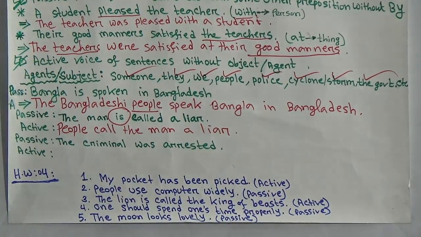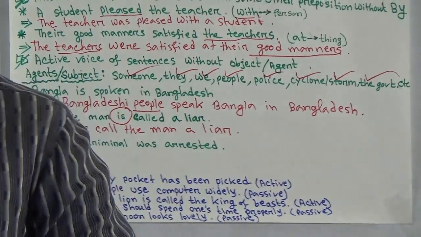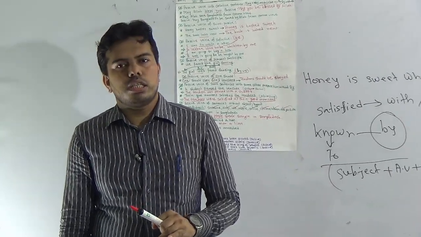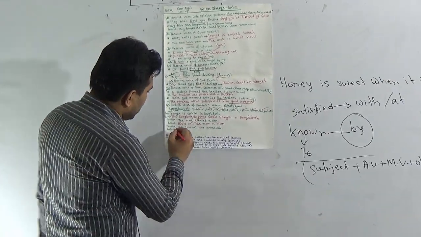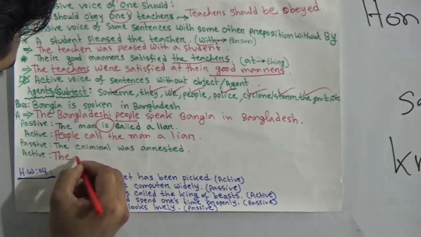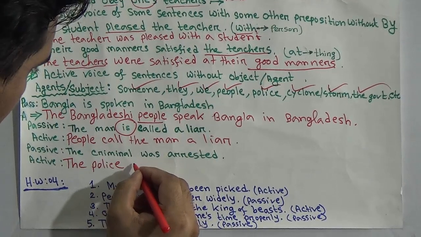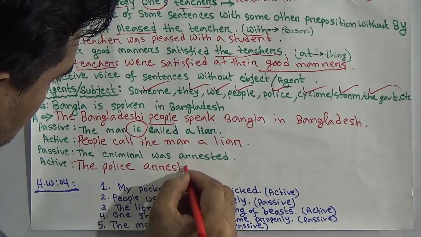Okay, next sentence. The criminal was arrested. How was a criminal arrested? Do you have any right to arrest a criminal? No, it's the duty of the police or administration. So the subject should be the police. The police arrested, use the direct verb here.